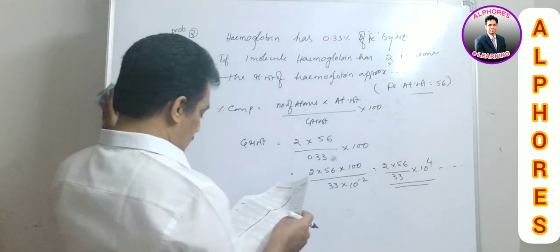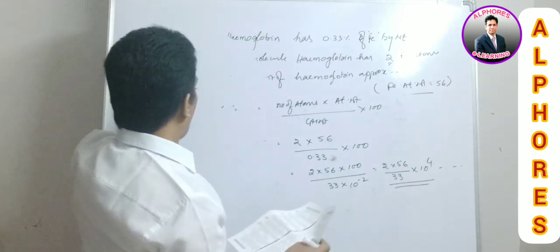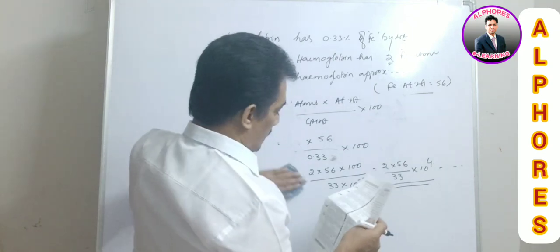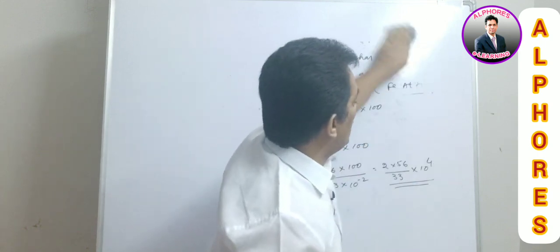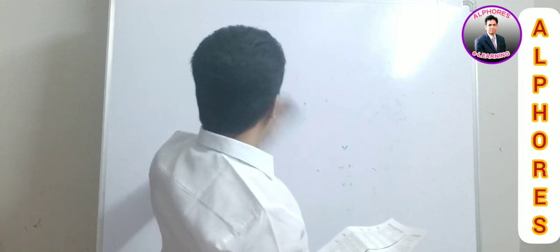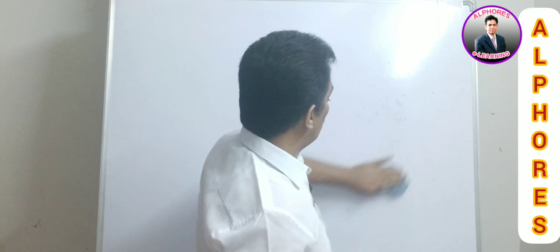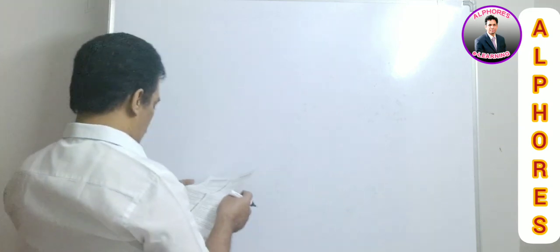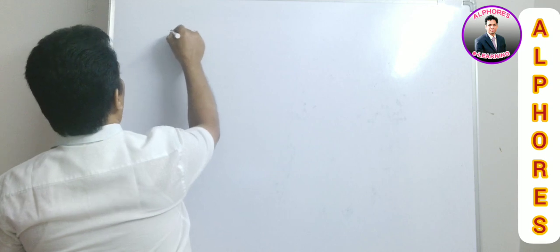And now let us move to another form. In this problem what they are providing is the empirical formula, and they are asking for the molecular formula by providing the gram molecular weight. And now let us see how to solve that type of question. Here the empirical formula is given.